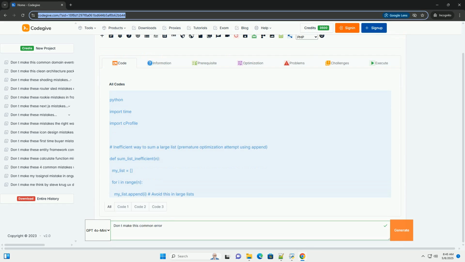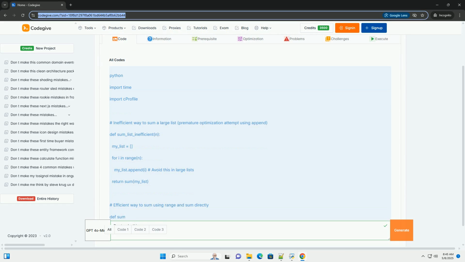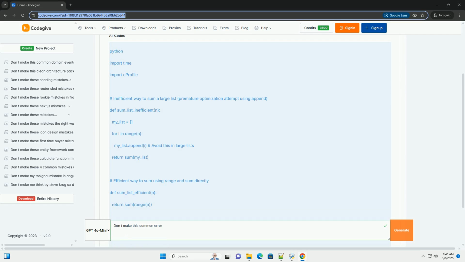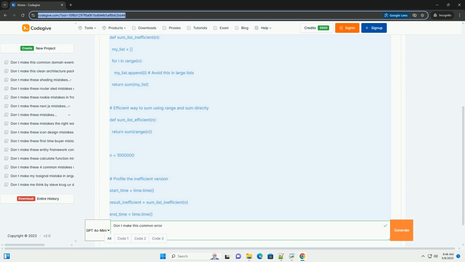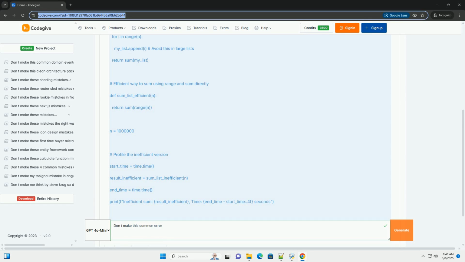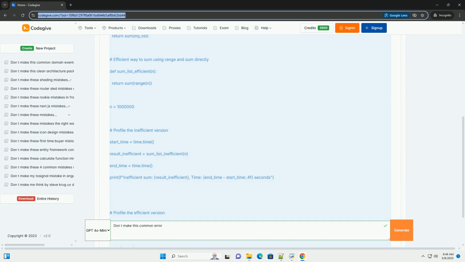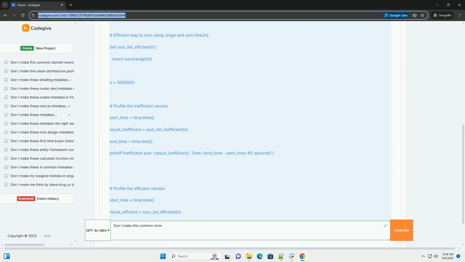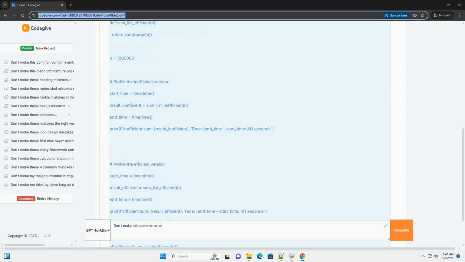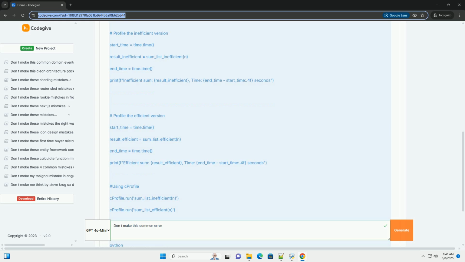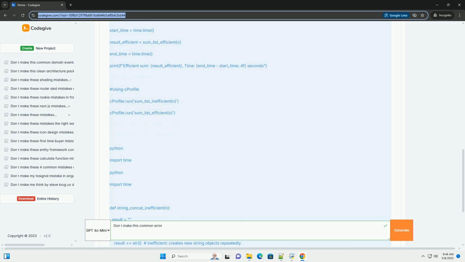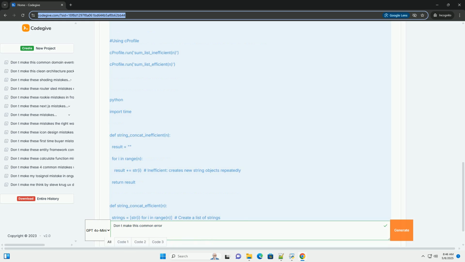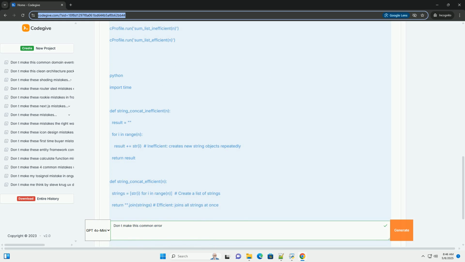Don't make this common error: premature optimization. Premature optimization, as famously stated by Donald Knuth, is the root of all evil, or at least most evil, in programming. This doesn't mean optimization is bad. It means optimizing too early in the development process, before you have a clear picture of where the bottlenecks are and how your code will be used, is often detrimental.